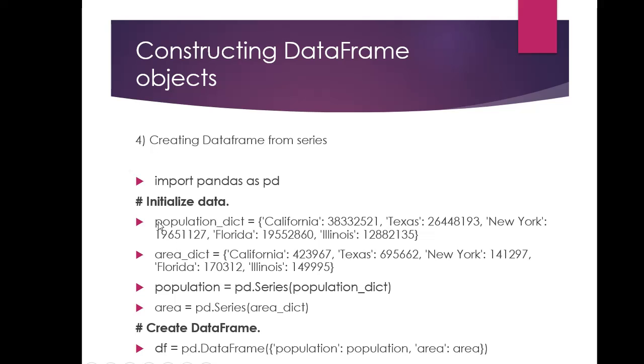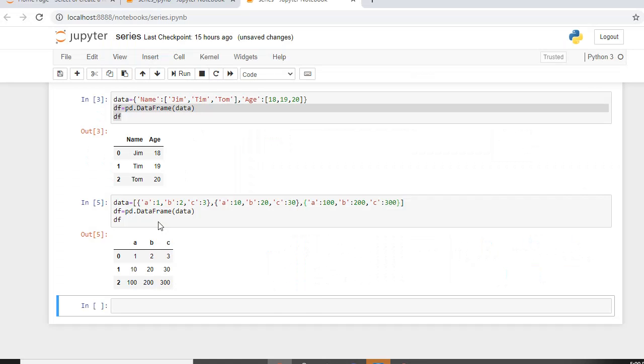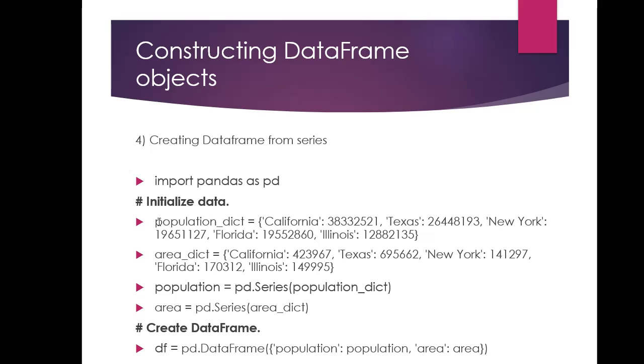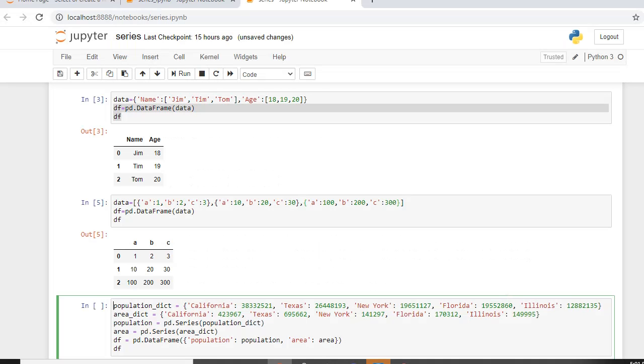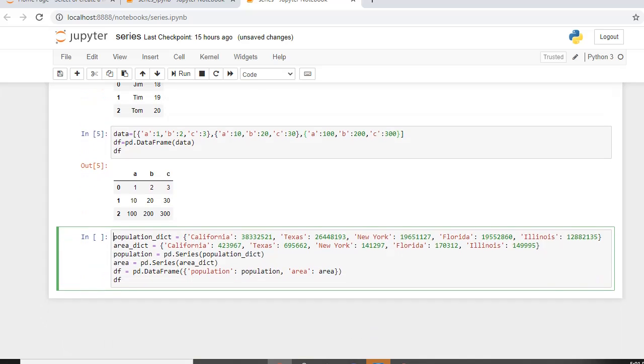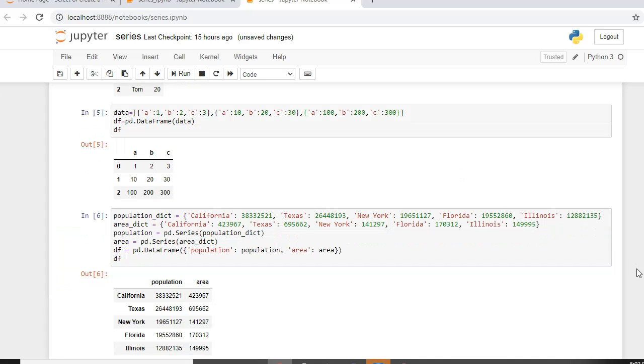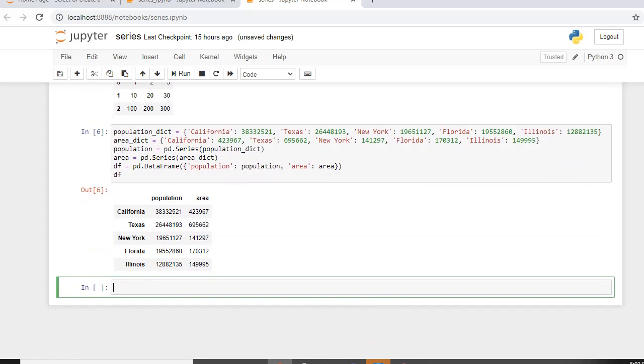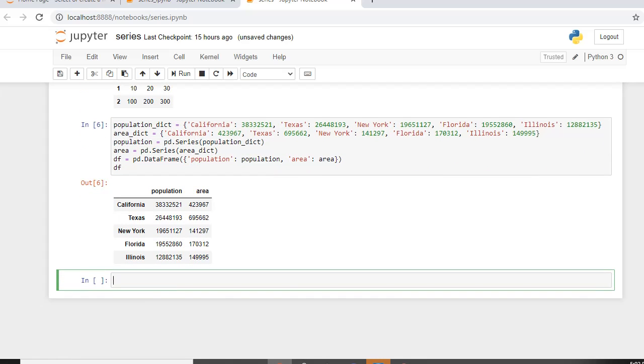So let's create them. I'll be copy pasting the code because it's a lot. I have copy pasted the code. I'm creating the two dictionaries and then two series, and then I'm creating my data frame from the two series. I'll run this. This is how I'm creating my data frame from series.